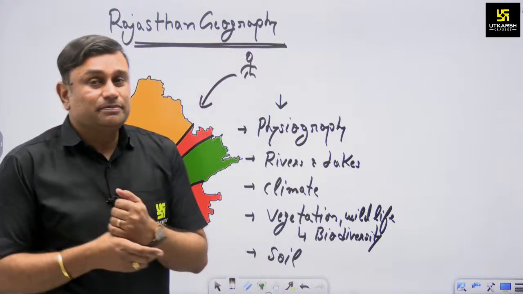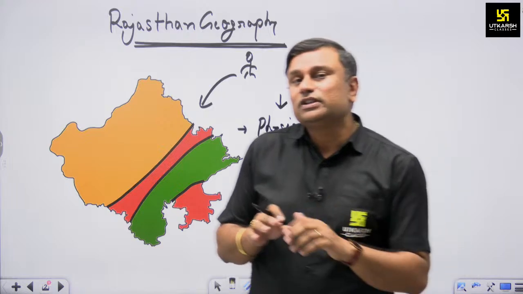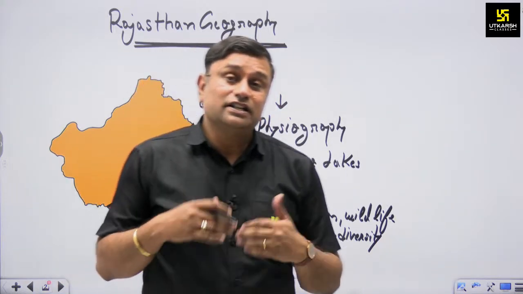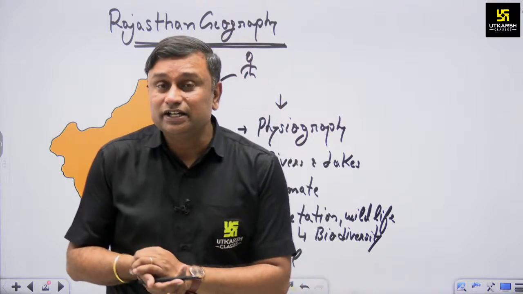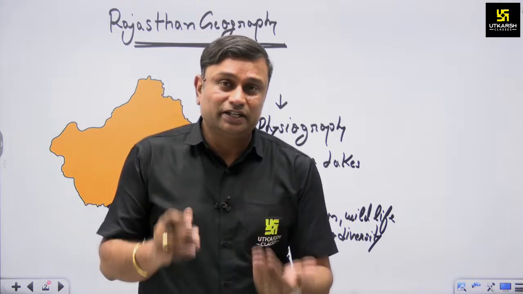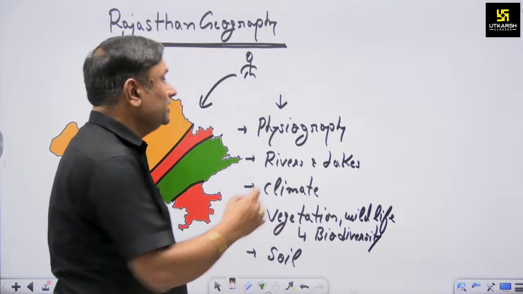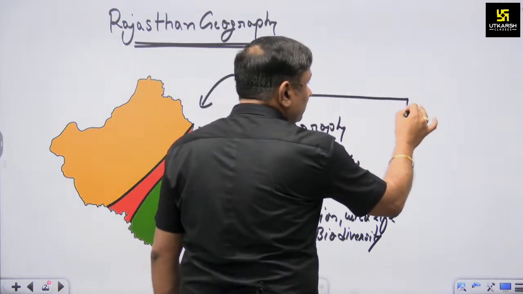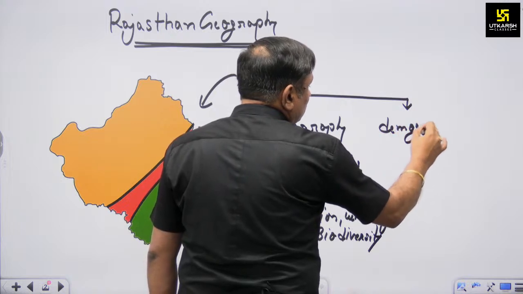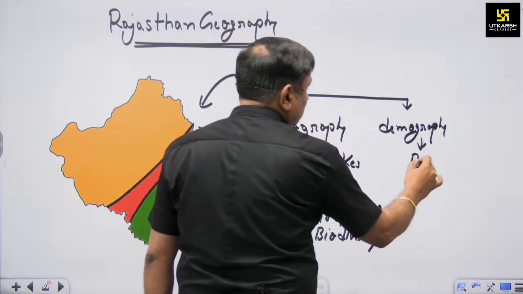Okay, the next aspect: if you know about the physical features of our state, and we have studied all the physical section which is available naturally in our state, then we go to the next aspect, which is demography. Demography means population.